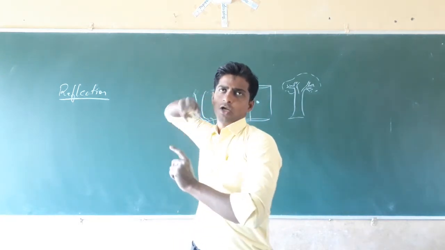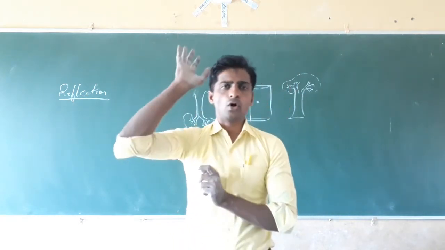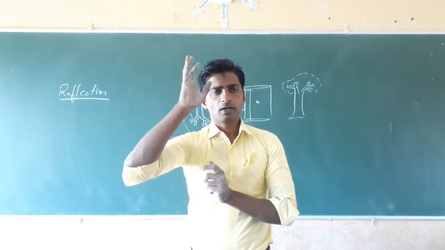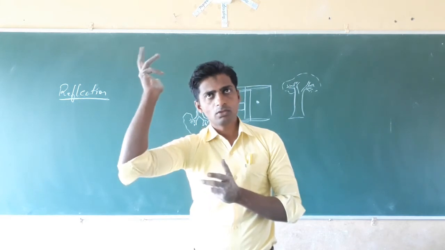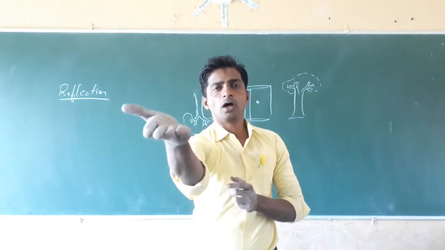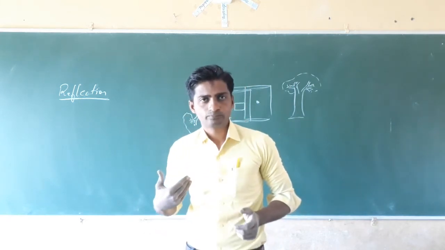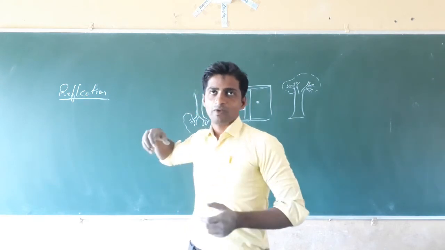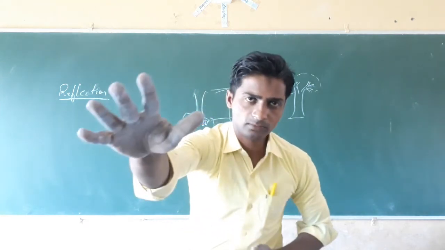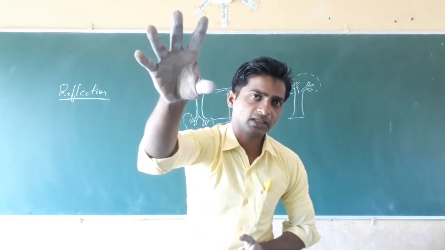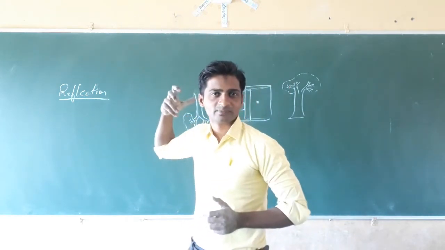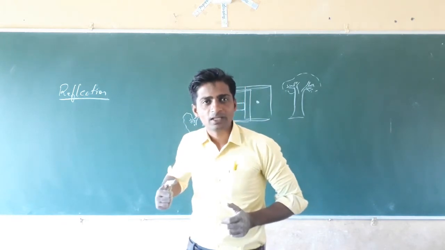Will the ball pass through the wall? No. The ball will rebound towards us. Like that.